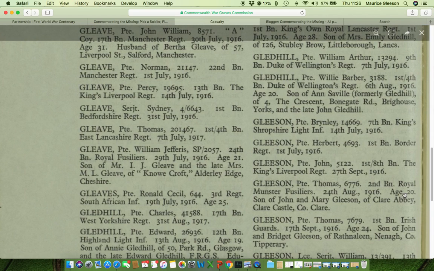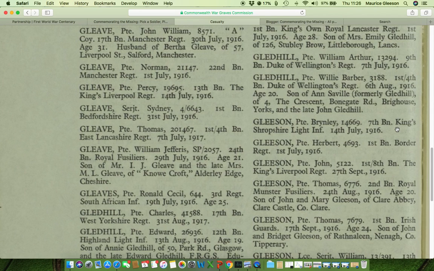And this is very useful information for building this particular soldier's family tree. This would tie him into the 1911 and 1901 census data, which is freely available for Ireland online, and also give us a really good start to his family tree. He would have been born about 1896, and his civil registration birth record would be available for free from the website irishgenealogy.ie. But if we go back to Private Brynley, we don't have any such genealogical information related to the documents that they have on the Commonwealth War Graves Commission website.